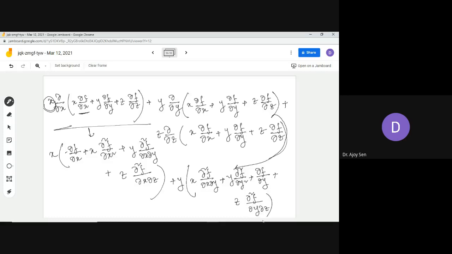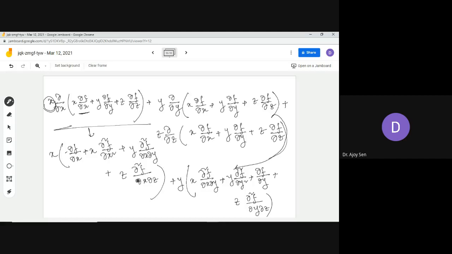One more thing you have to keep in your mind, that we are considering the continuity of all the partial derivatives. That means we are not differentiating between del x del y or del y del x. That means we are taking this del 2f del x del y to be equal to del 2f del y del x or such kind of things. That means we are taking the commutativity of derivatives.